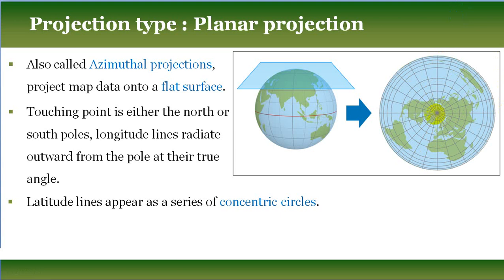So those are the three types of projection used. But the final point you should remember is that every projection type causes distortion in a minimum of two map properties: shape, area, distance or direction. Out of those four properties, every projection distorts at least two.